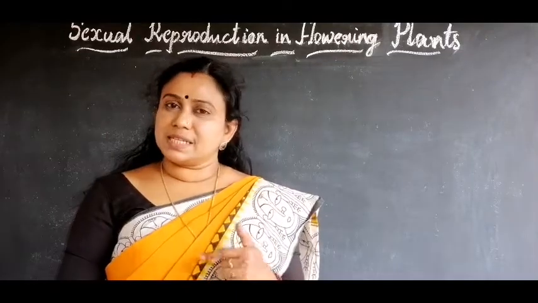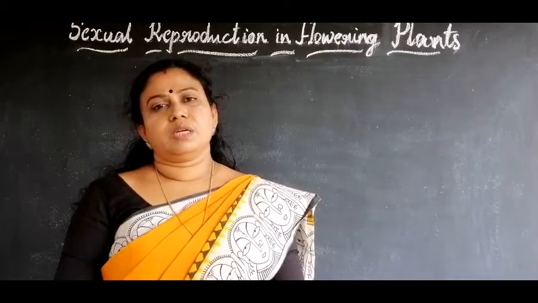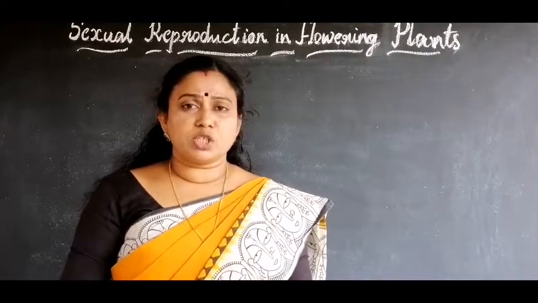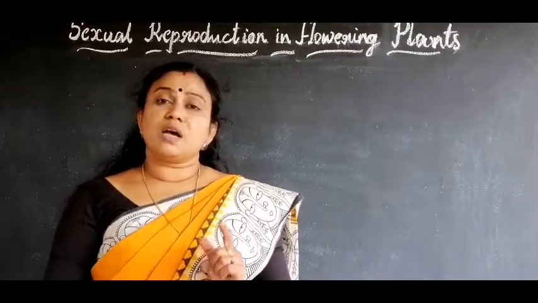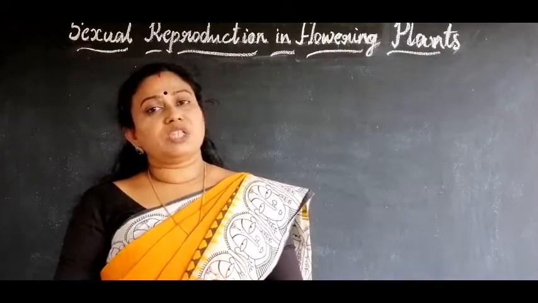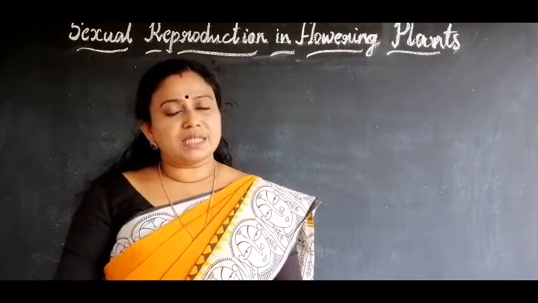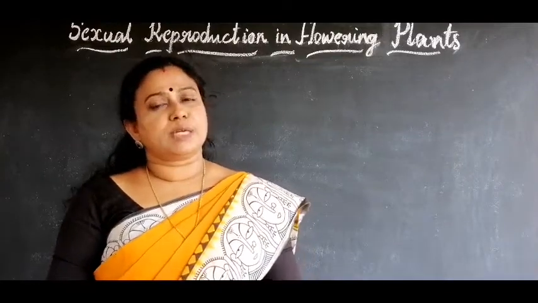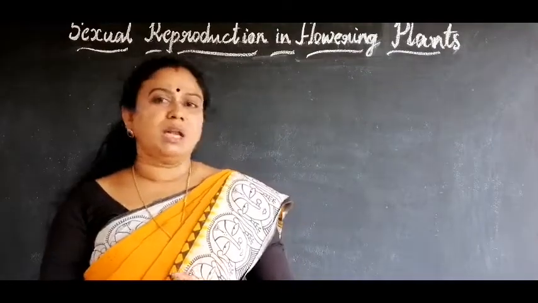Children, we have already discussed in the introduction part of this chapter that sexual reproduction is the type of reproduction in which young ones are produced through the formation and fusion of gametes. Two parents are involved in sexual reproduction: one is the male parent and the other is the female parent.